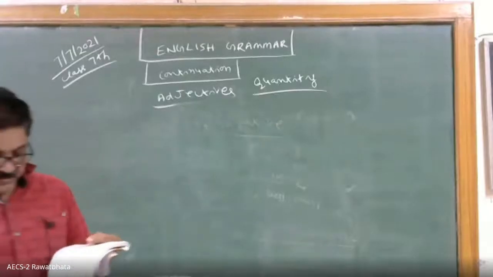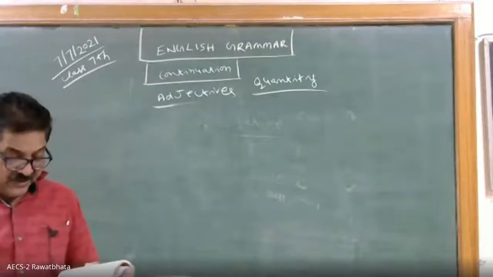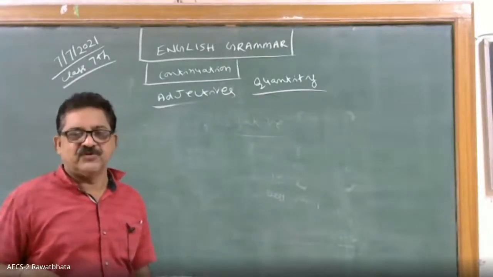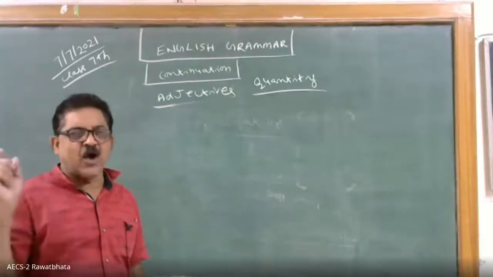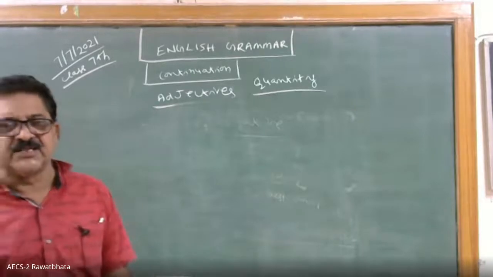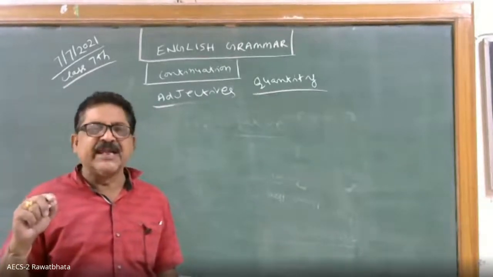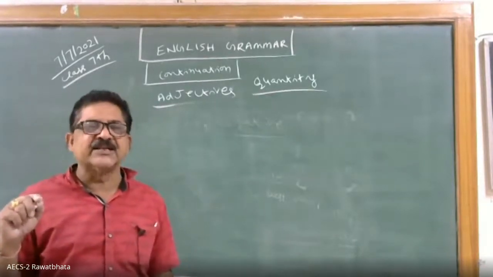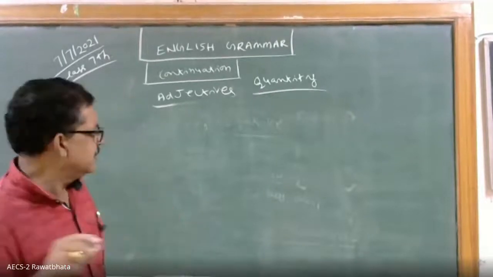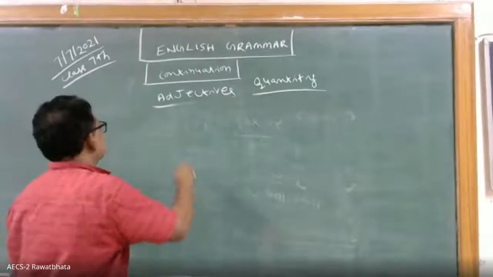I don't know him. But who is this? Whose house? There should be a noun in every adjective, because the basic function of an adjective is to qualify the noun. If there is no noun, it will not be counted as an adjective. Okay. Then you see possessive.